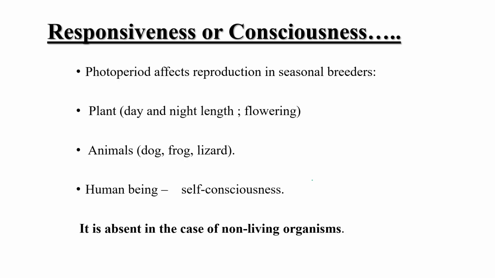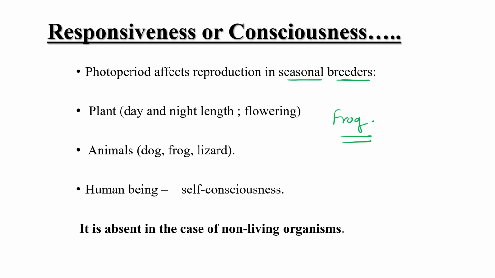Okay, photoperiod affects reproduction in seasonal breeders. There are certain seasonal breeders. Some animals are only able to breed in a particular season, like frogs. During the rainy season they come out, otherwise in winters or in summers we are not able to see frogs.